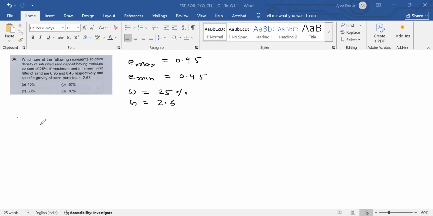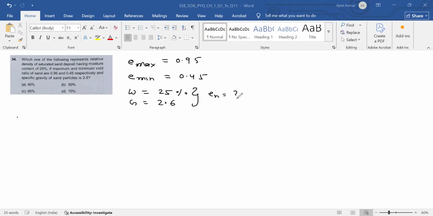So what the question is asking is which one will represent the relative density of saturated sand. So for calculating relative density, and the specific gravity is this, you have to calculate the natural void ratio.